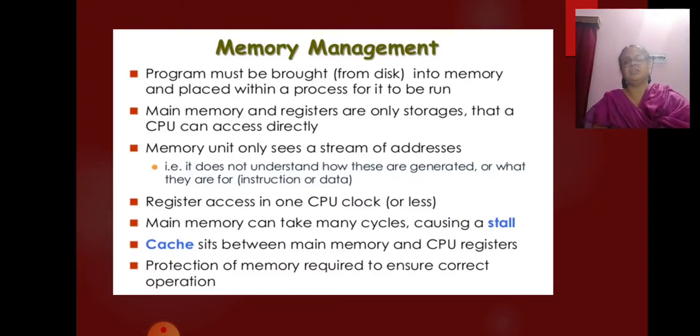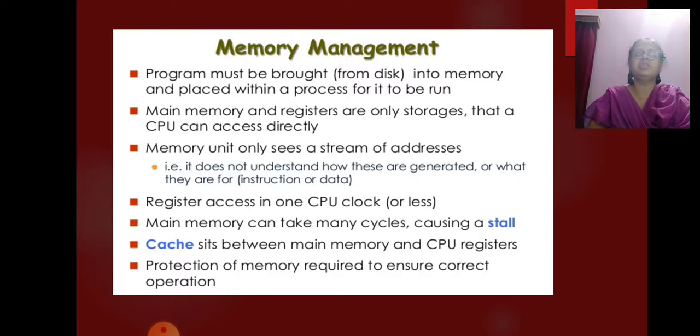Now again, we will learn something more about memory management. Program must be brought from disk into memory and placed within a process for execution. Second, main memory and registers built into the processor itself are the only storage that the CPU can access directly.